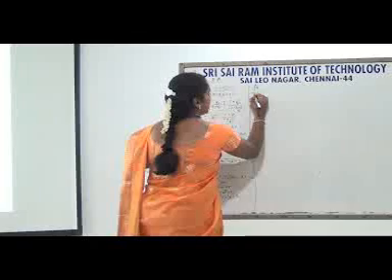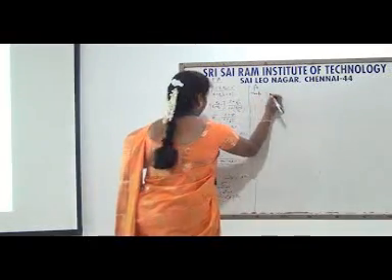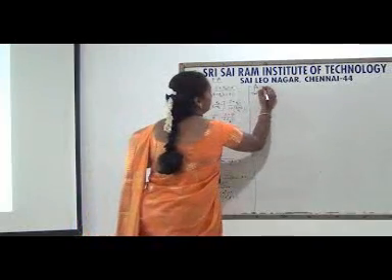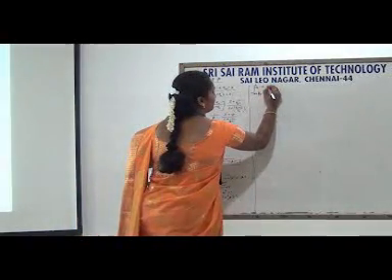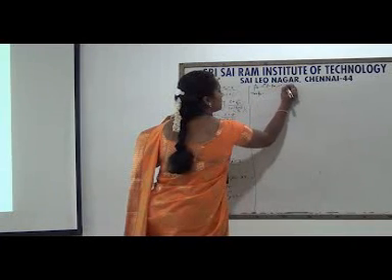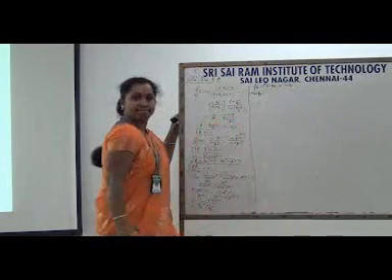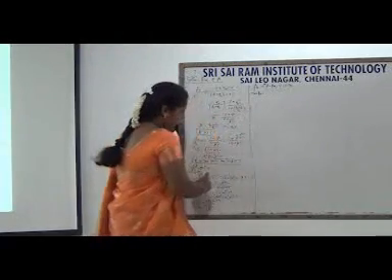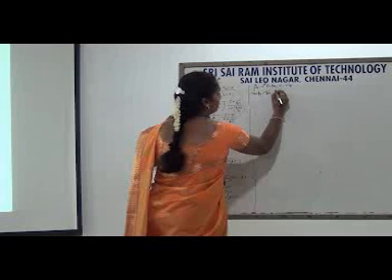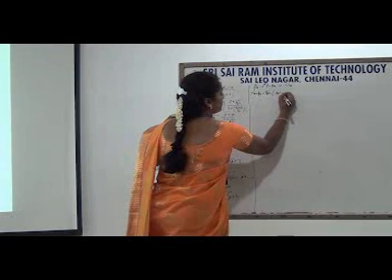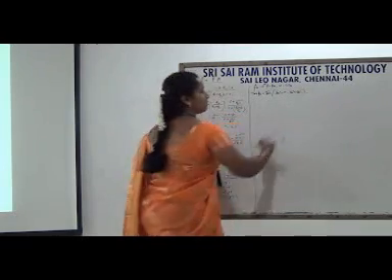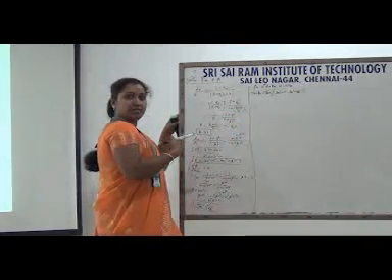Now, tan phi m: at phi equal to phi m, what will happen? At phi equal to phi m, omega is equal to omega m. So tan phi m is equal to tan of tan inverse of omega T minus tan inverse of omega beta T. Able to understand the format?